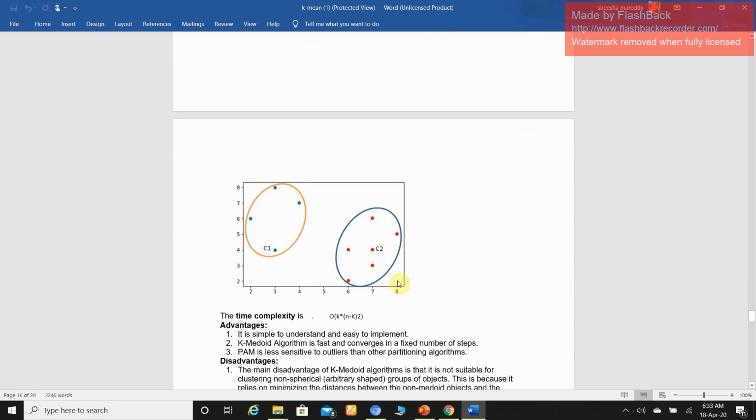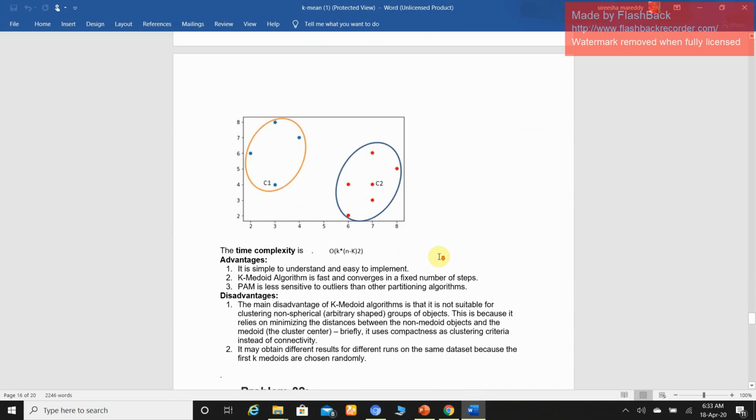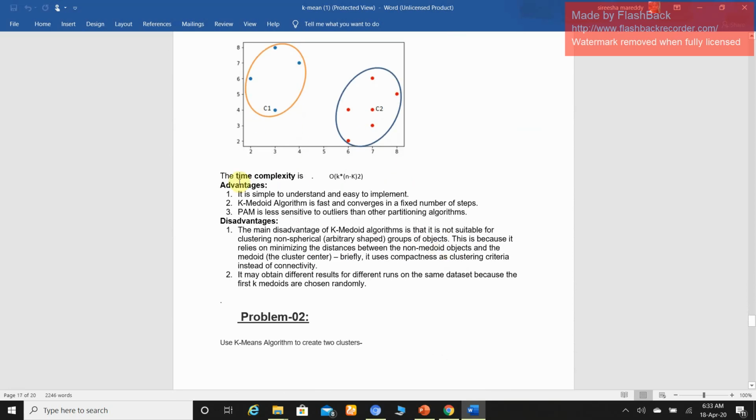So like that we have to finally draw this diagram with the help of the K-medoid algorithm, right? The following are the advantages and disadvantages of the K-medoid algorithm. Advantages: it is simple to understand and easy to implement. The K-medoid algorithm is fast and converges in a fixed number of steps. PAM is less sensitive to outliers than other partitioning algorithms.